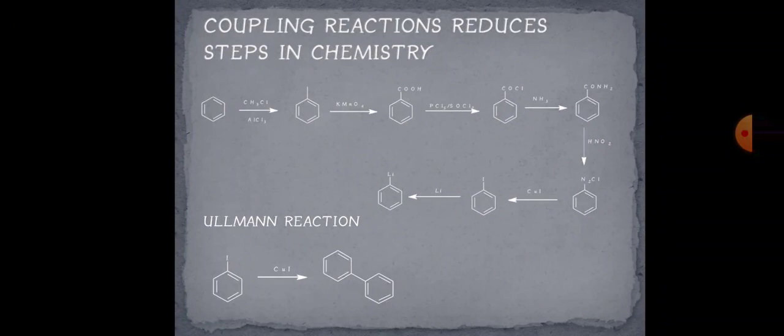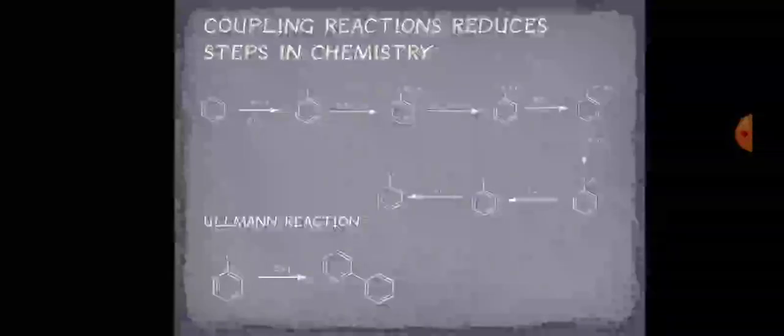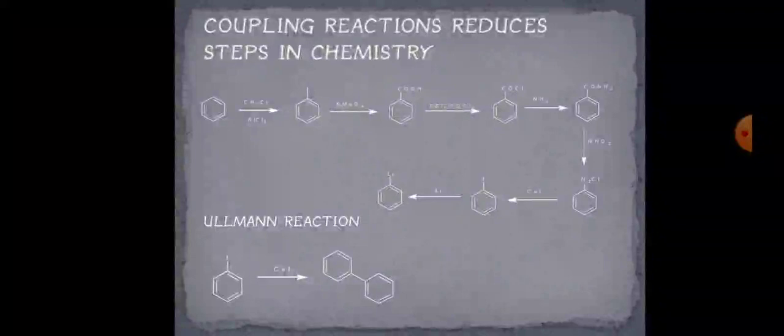In the next step, acid chloride is treated with ammonia. So further we get an amide. That amide, when treated with HNO2 or NaNO2 in the presence of HCl, gives a diazonium salt, that is N2Cl, which is very useful in our chemistry.